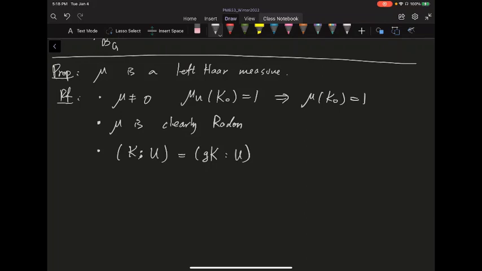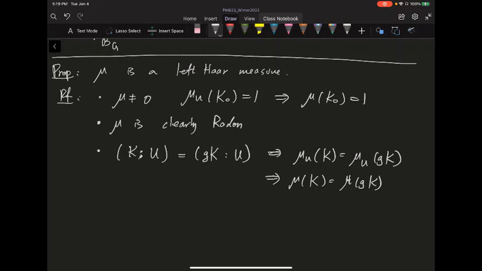Okay, if you have a cover of k, you translate it again by g, you get a cover of gk, and you translate by g inverse, you get a cover of k. So these are the same. So you also have mu u of k, that's going to be left invariant. So mu u of gk, and because that's left invariant, you do the same limit argument, the continuity on those big set x. Again, mu of k is equal to mu of gk. So mu is going to be left invariant on your compact set.